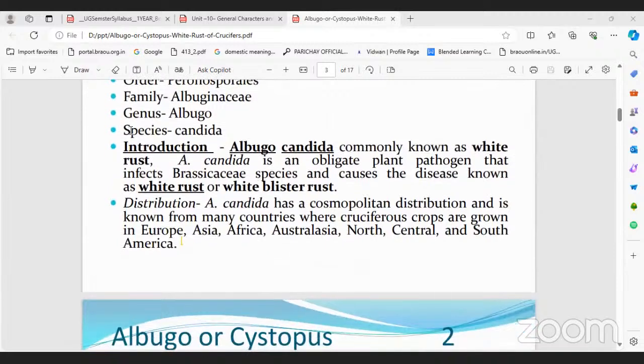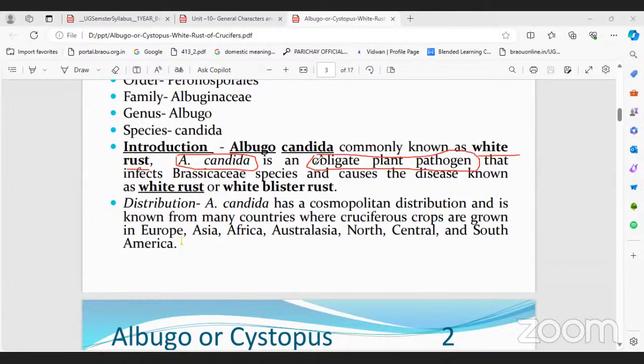So Albugo is commonly called white rust, because the symptoms appear in white color. The pathogen name is Albugo candida, an obligate plant pathogen. That means obligate parasite.